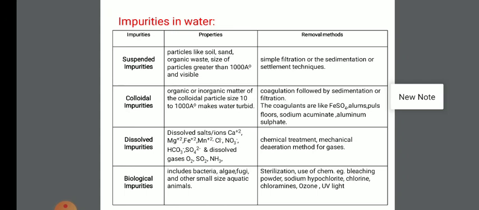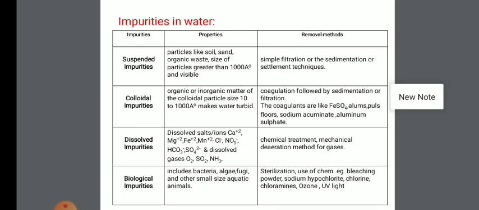Dissolved impurity. Underground water is clear in appearance because of the filtering action of the soil and porous rocks, but it contains more dissolved salts. Such water is better for drinking purposes, but it requires treatment for industrial use.